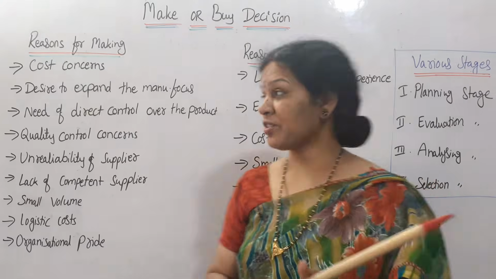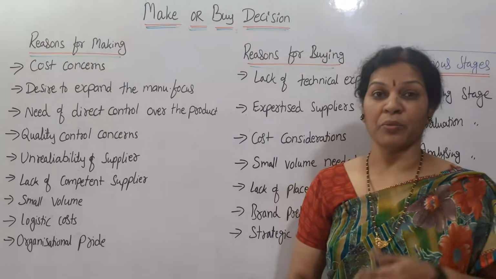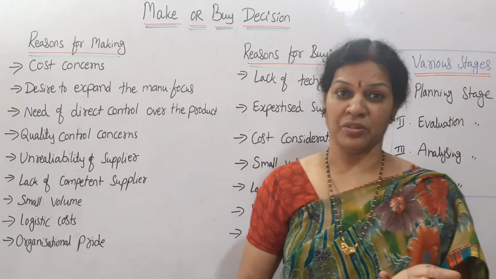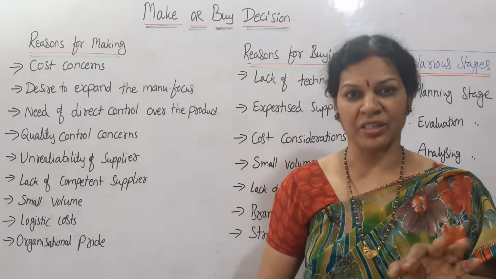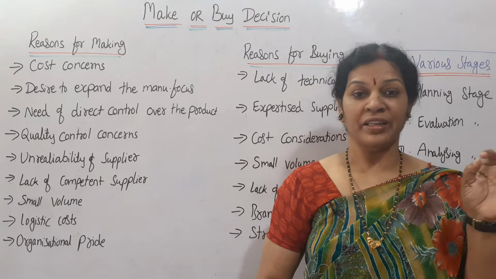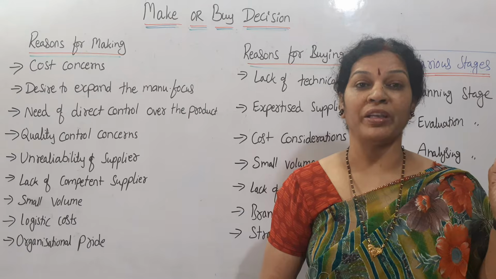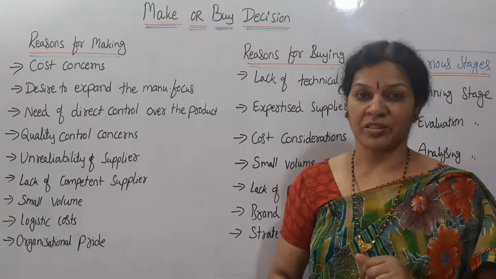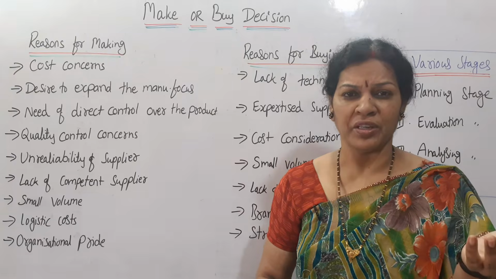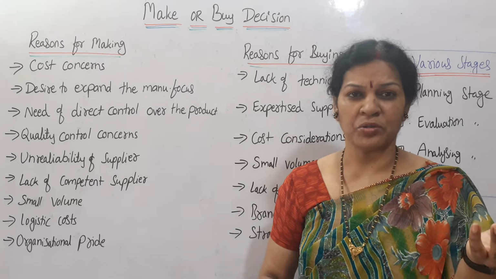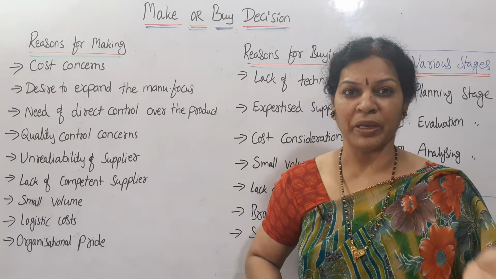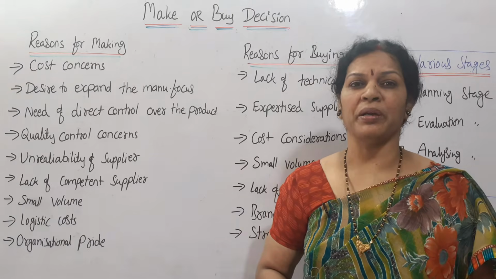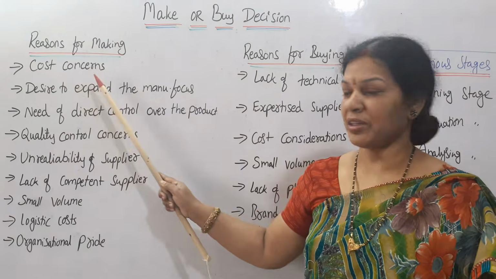If you see the reasons for making, why we have to manufacture, why we have to make the product inside of the organization only, in-house production, these are the reasons. The first reason, you can say, is cost concern. Cost is more if I buy it outside. If outsourcing is more expensive and I go for manufacturing inside, that would be better. This is one of the reasons.